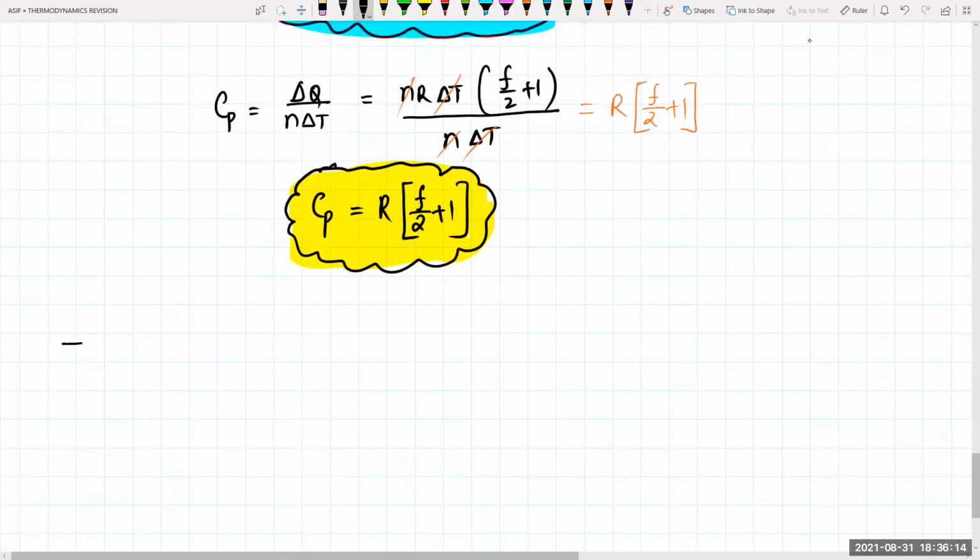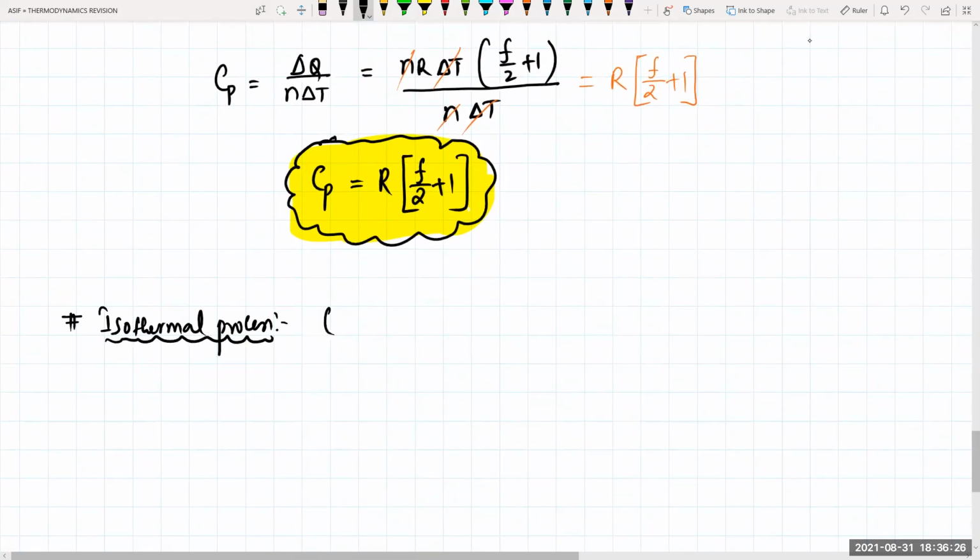Next one is what process? Isothermal process. Now in isothermal process, what remains constant? Temperature. Temperature remains constant. So what will be the internal energy when temperature is remaining constant? Zero, very good. So internal energy will become zero. So work done will be equal to nRT ln of V2 by V1, isn't it?